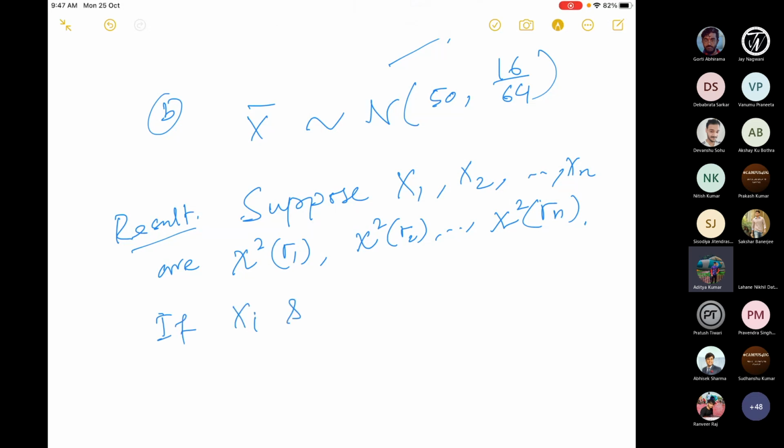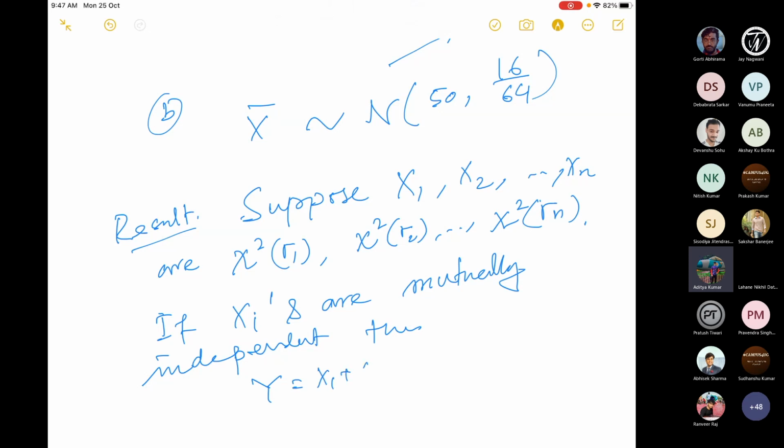if the xi's are mutually independent, then their sum, x1 plus x2 plus dot dot dot xn, is also chi-square, with the degrees of freedom being the sum over the degrees of freedom Ri, i equal to 1 to n. Again, this theorem can be proved easily by finding the MGF. This is one important result for the purpose of solving problems.